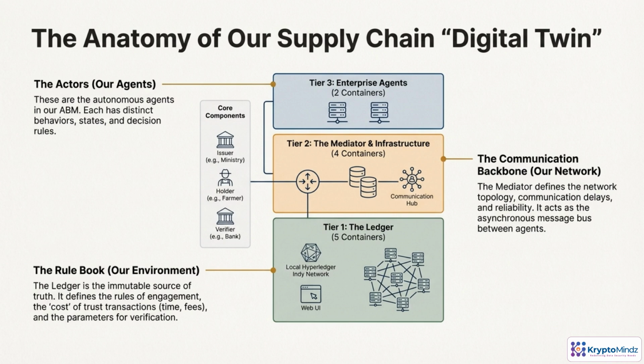The anatomy of our supply chain digital twin. Our model is a digital twin of the Ziraai architecture. It mirrors our three-tier system. Tier 1, the Hyperledger Indy Ledger, acts as our rulebook and trust anchor. Tier 2 is the mediator and infrastructure, our communication backbone. Tier 3 contains the intelligent agents, the issuers, holders, and verifiers, each with their own distinct decision rules and behaviors.